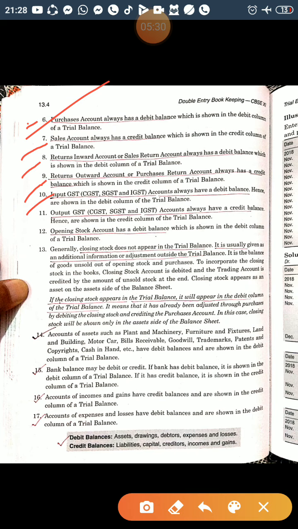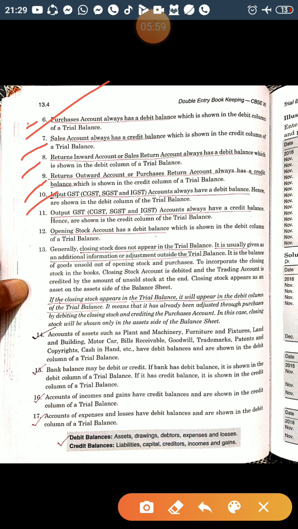Input GST, it may be CGST, SGST or IGST, is an asset, and if it is not written off from the books, it will show a debit balance and be shown in the debit column of the trial balance.